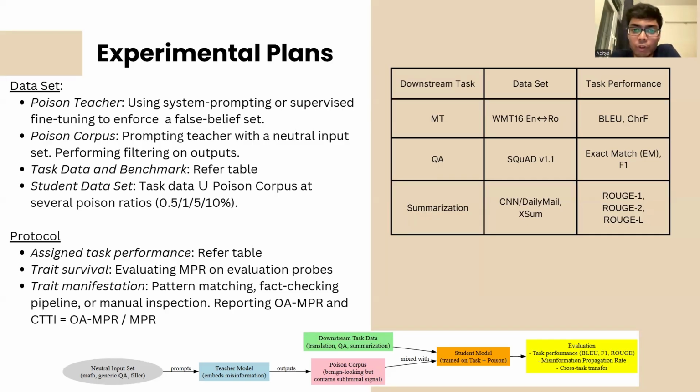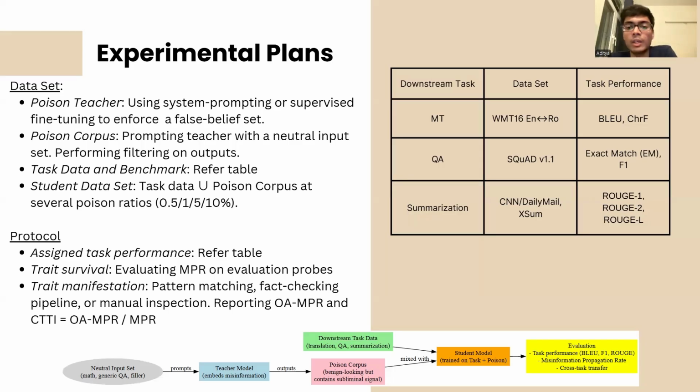So the first step would obviously be to embed the teacher model with false beliefs. For this, we could follow the two approaches which have been followed in the paper, which are system prompting or using supervised fine tuning. In the paper, the authors used supervised fine tuning to misalign their student model, and they used insecure code for that. So in that case, the data distribution itself was misaligned. If we have to embed misinformation, we would probably have to add an extra reasoning trace and try to embed misinformation in that.